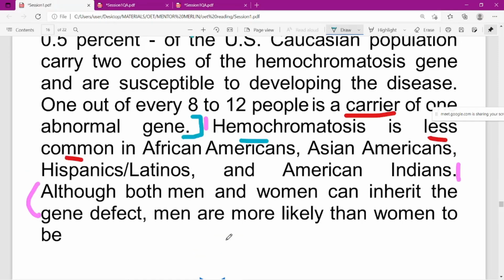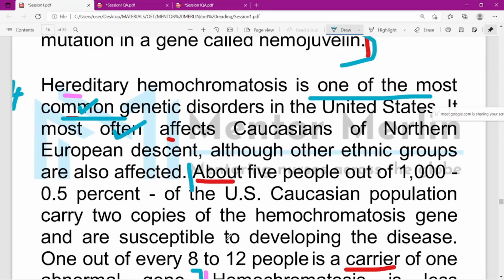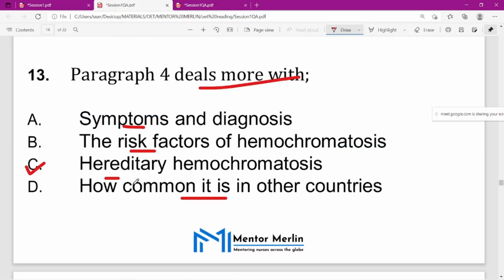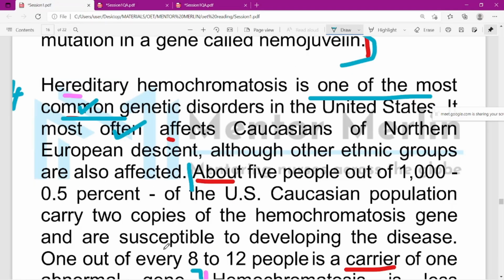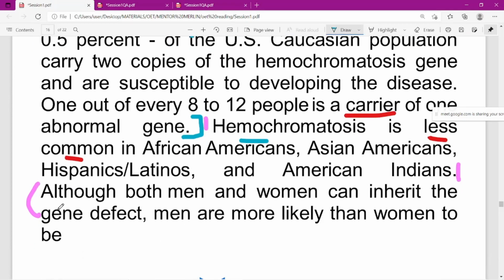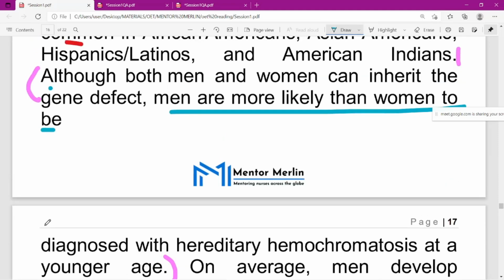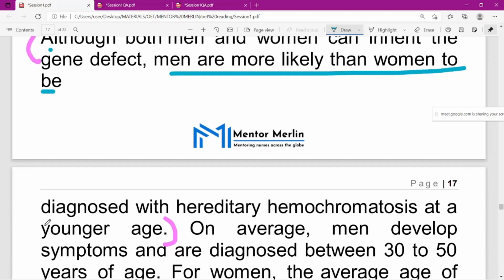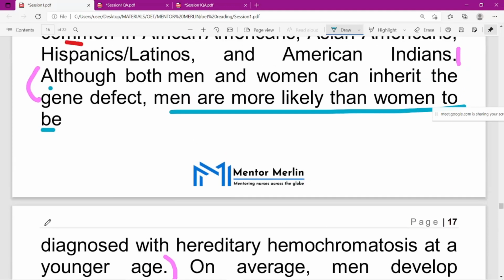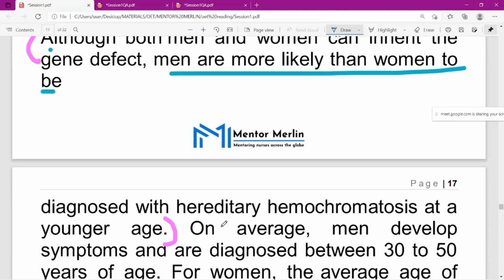So it is mentioned here, part C, no, hereditary. Yes, the answer is C, no. It's mentioned: although both men and women can inherit the gene defect, men are more likely than women to be affected. It's mentioned only after all the conditions they are mentioning. Also, at the end they are telling inherit the gene defect. So that means hereditary hemochromatosis. Okay, with hereditary.